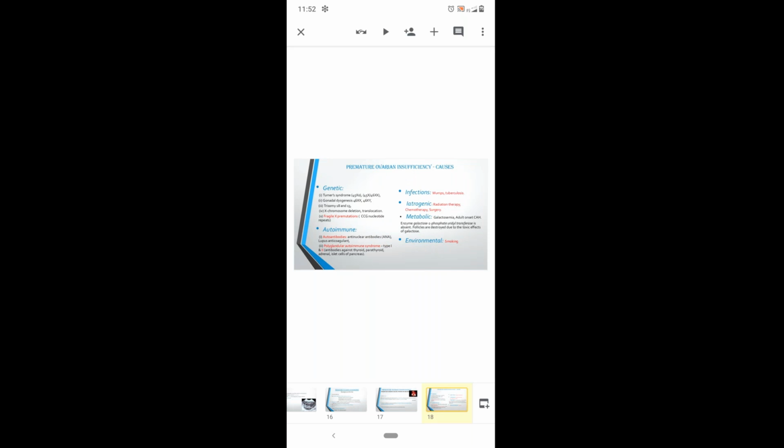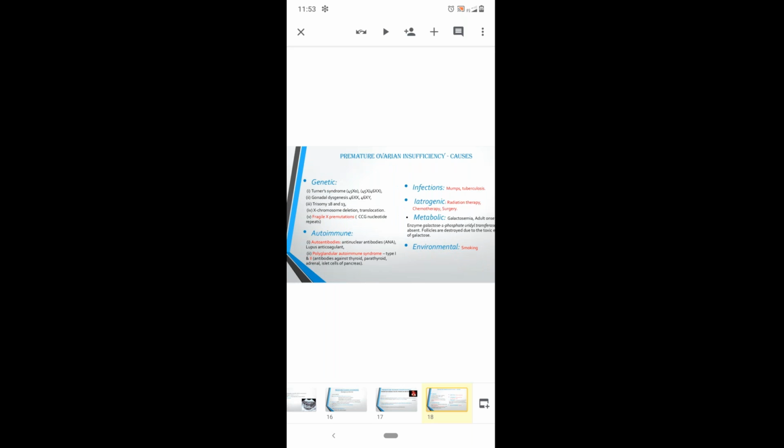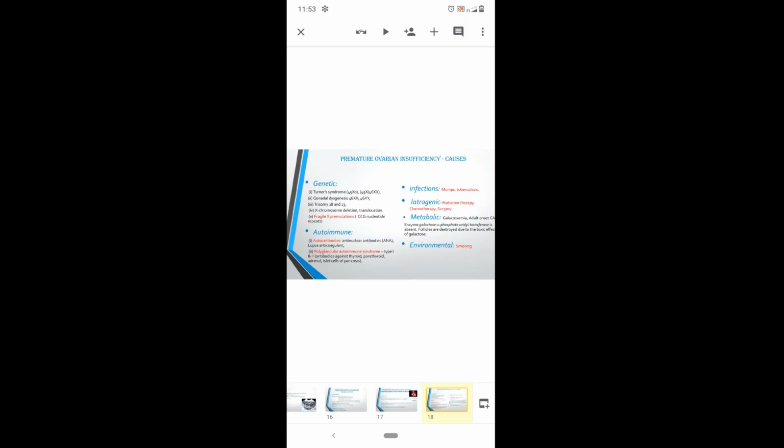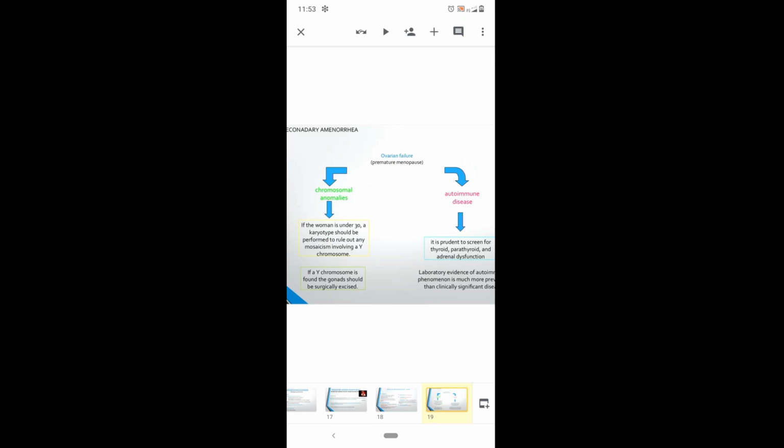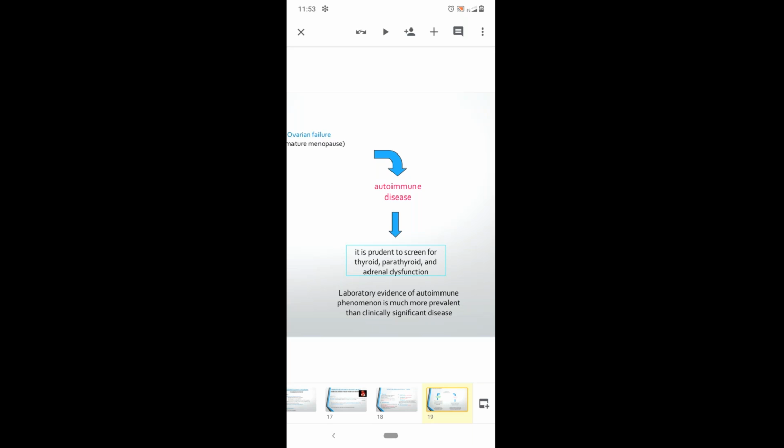The next is the pathophysiology and how do we evaluate. If an autoimmune disease causes premature ovarian failure, then we have to screen for thyroid, parathyroid, and adrenal dysfunction. Laboratory evidence of the autoimmune phenomenon is much more prevalent than clinically significant disease. And if chromosomal anomalies lead to ovarian failure, then we have to go for karyotyping and check for the presence of a Y chromosome. If we have a Y chromosome in the karyotype, then we have to surgically remove the gonads.